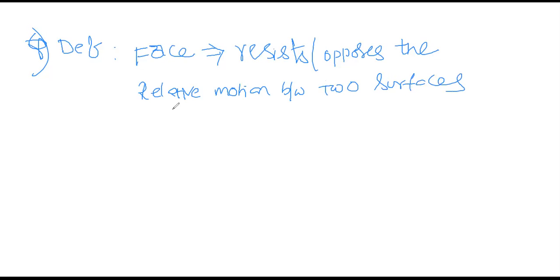In the previous example, we have seen the ball and the ground. The ground surface is there, and at the same time the ball has a surface. So you have seen these two. This is called what? Friction.